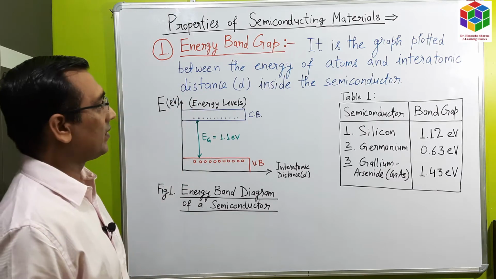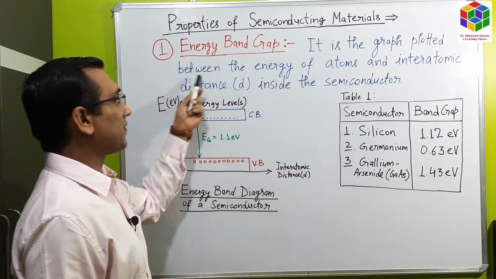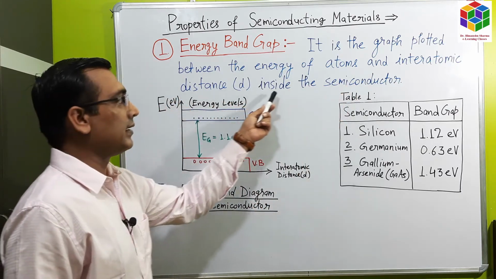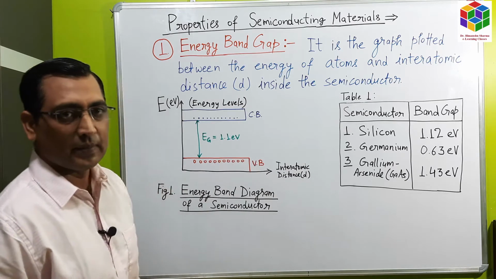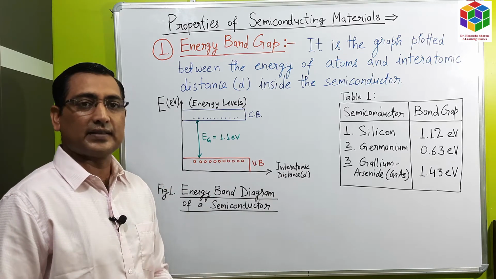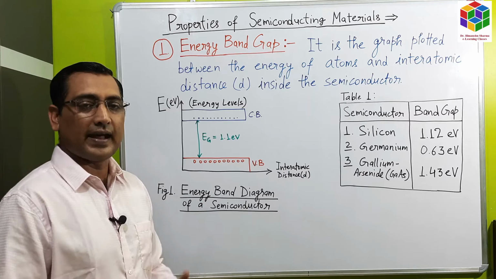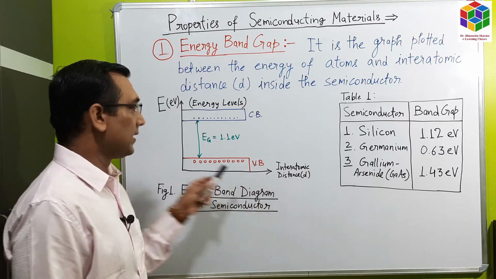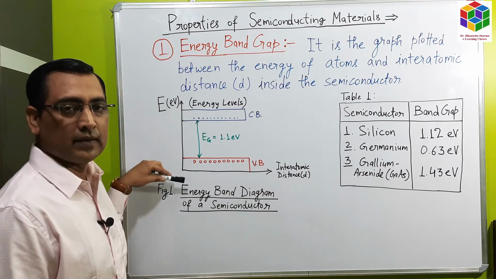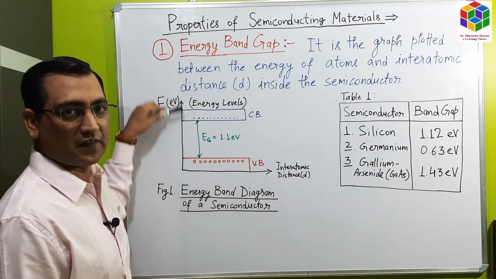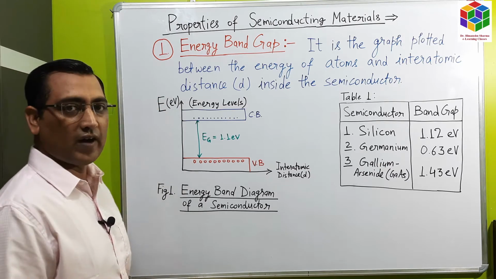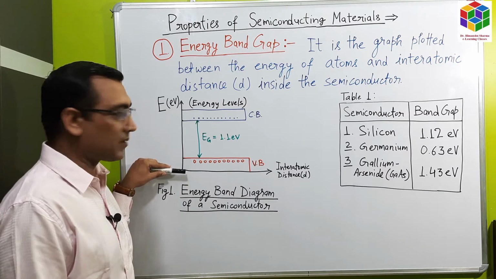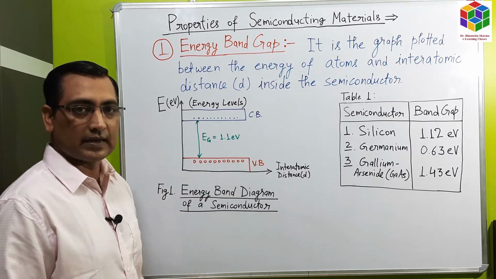As per the definition, it is the graph plotted between energy of atoms and interatomic distance d inside the semiconductor. Inside a semiconductor there are millions of atoms, and their interatomic distance is taken on the x-axis and the energy spread inside the semiconductor between different atoms is taken on the y-axis. Now the various energy levels are represented by the valence band and conduction band.